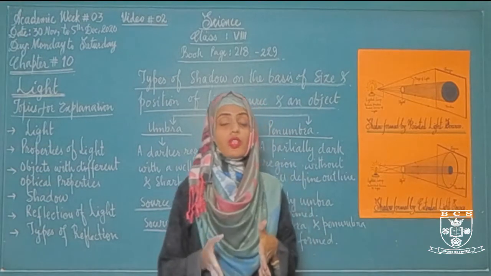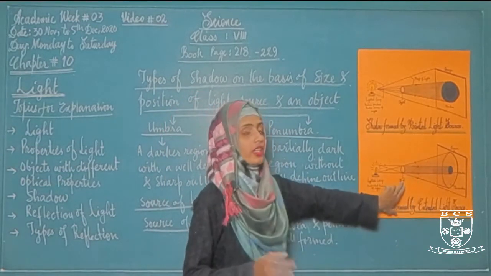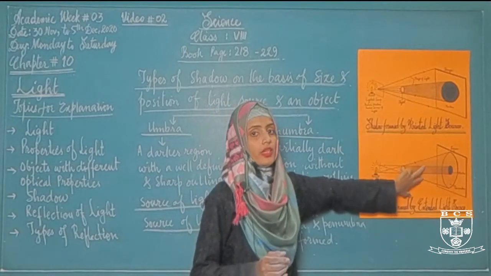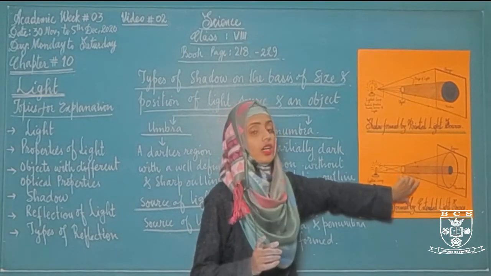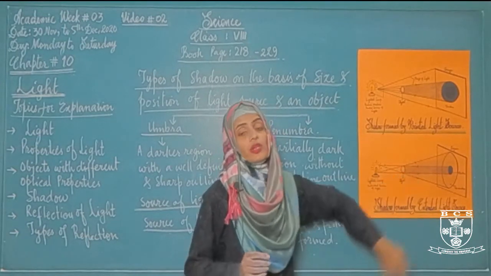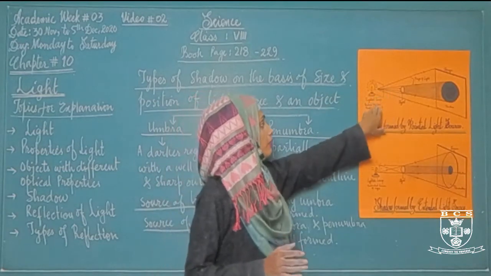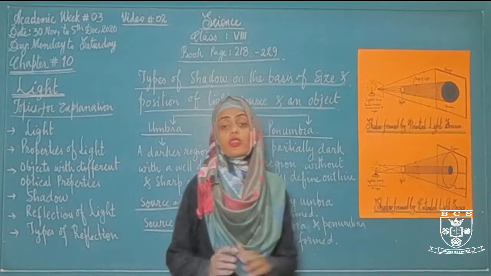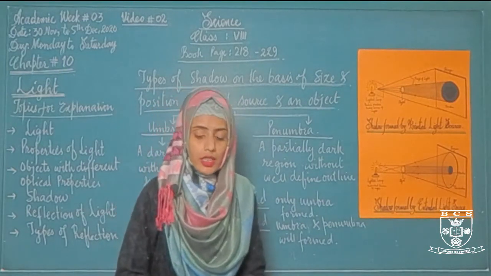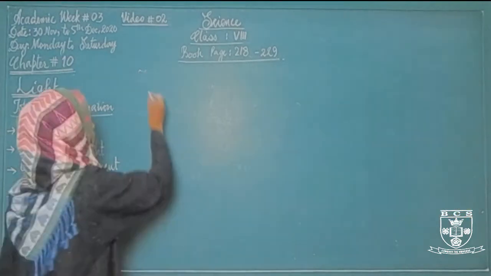Light चारों तरफ से ऑब्जेक्ट पर पड़ रही थी, किसी पॉइंटेड सोर्स से नहीं आ रही थी, जिसकी वजह से क्या हुआ, ऑब्जेक्ट ने लाइट को ब्लॉक किया. दो तरह के शेडो बने, umbra and penumbra. Umbra is a darker shadow, whereas penumbra is a partial dark area. But when the source of light was pointed, there was only one shadow, that was the umbra, which is a darker region with a sharp, well-defined outline.